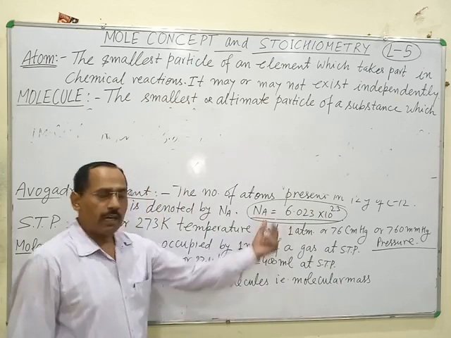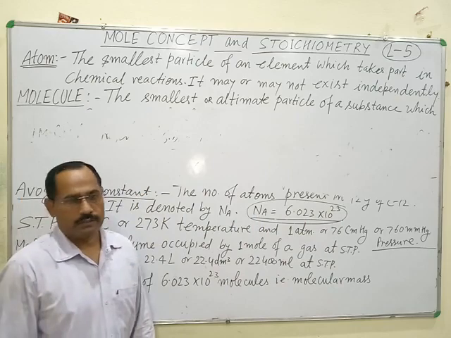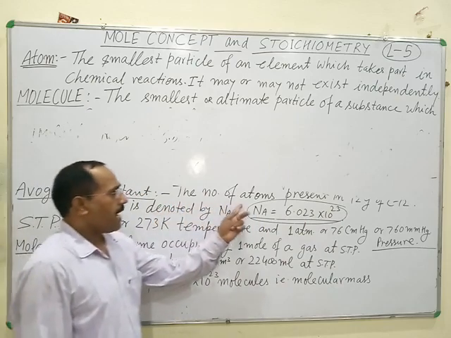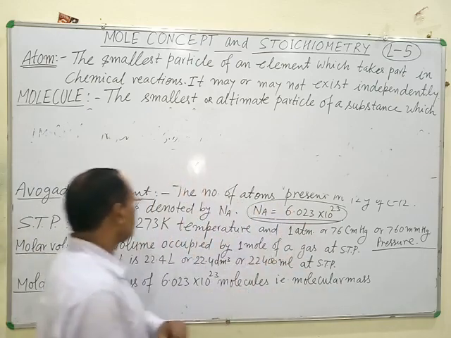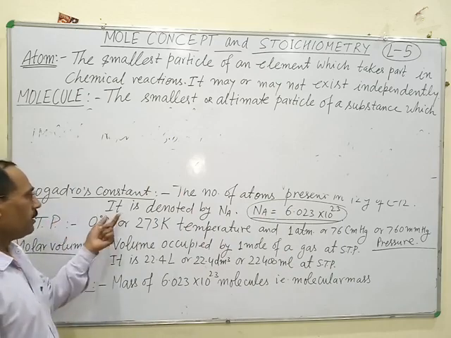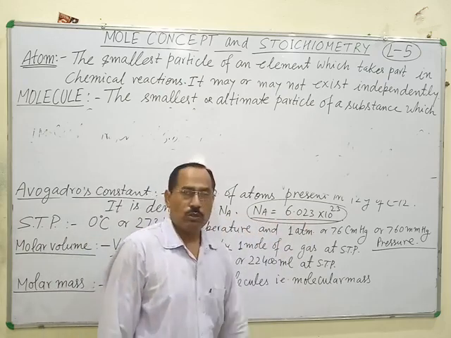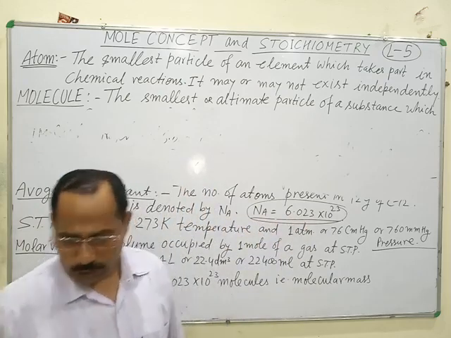The number of atoms present in 12 gram of C12 is called Avogadro number or Avogadro constant. It is denoted by Na and its value is 6.023 into 10 power 23.